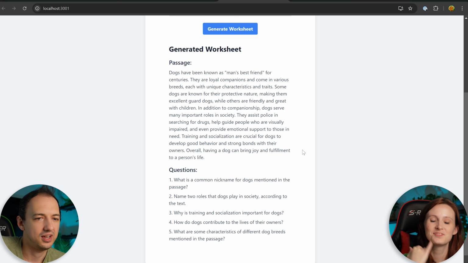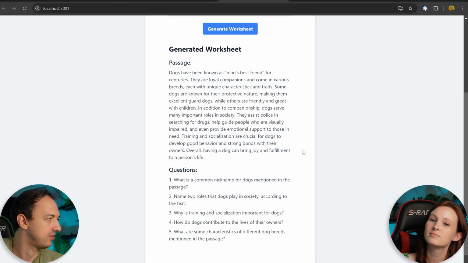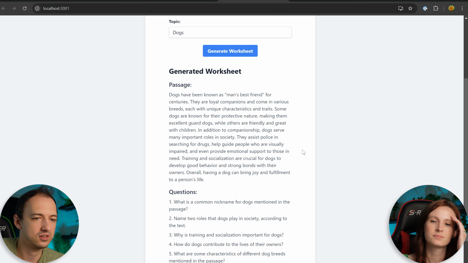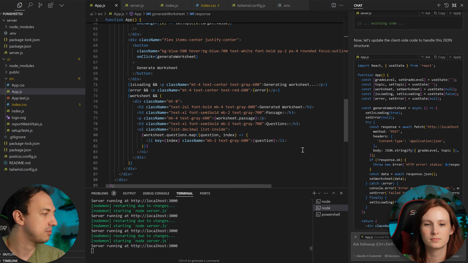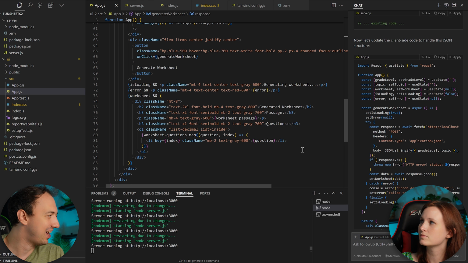Cool. Yeah. I know one thing you mentioned is wanting to be able to print these out, right? So why don't we add that new feature? Okay. All right, let's go back to Cursor. And this is a purely UI feature, right? Because we don't have anything that we want to change from the perspective of the AI prompts and interactions and how it's generating those questions. That's in the back end, so we don't need to involve our server at all here.